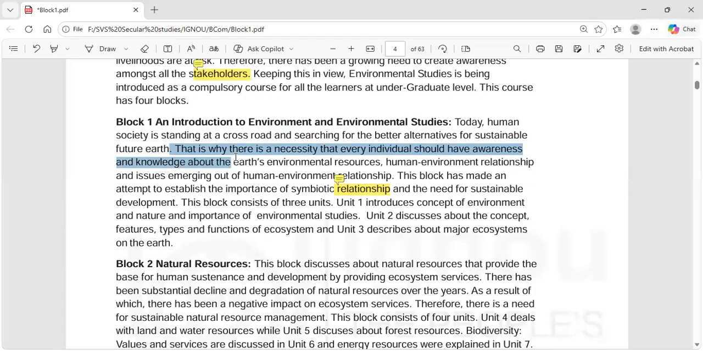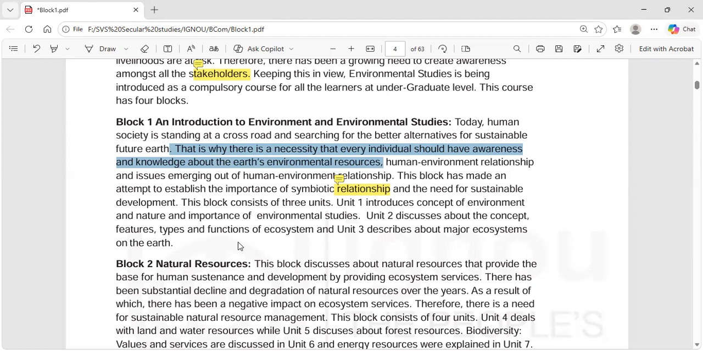That is why there is a necessity that every individual should have awareness and knowledge about environmental resources. So we should be very much aware about our environmental resources. Okay, that is why there is a necessity that we all should be aware and should have enough knowledge about the environmental resources.